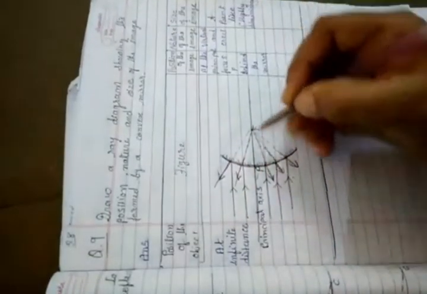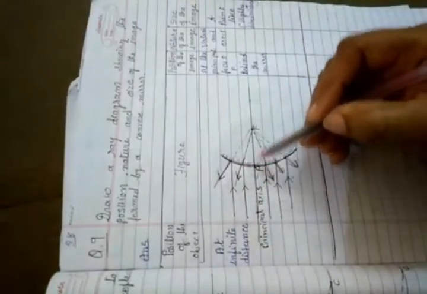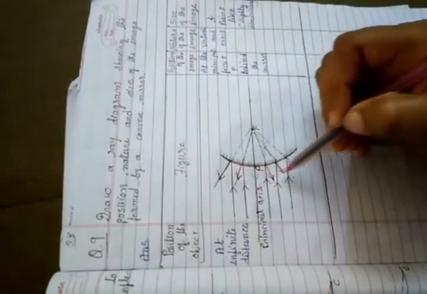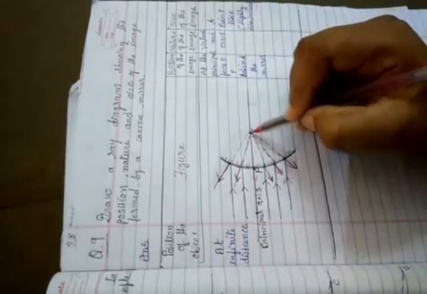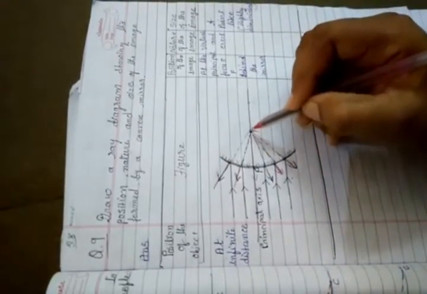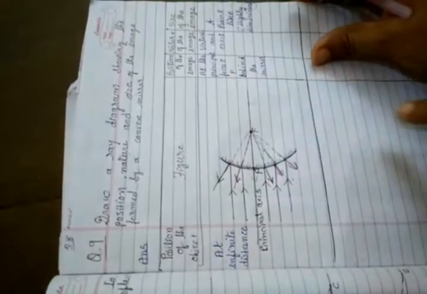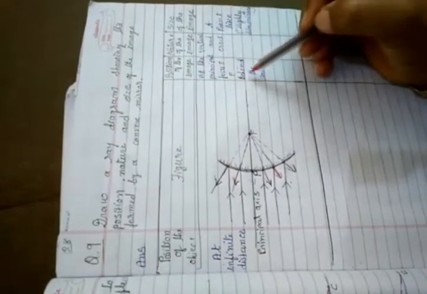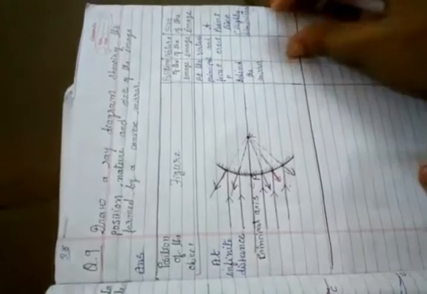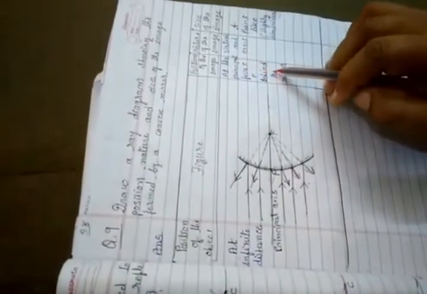You see that all rays do not really meet, but at the back side of the mirror they meet at the focus point F. So we write this answer: position of the image is at the principal focus behind the mirror.